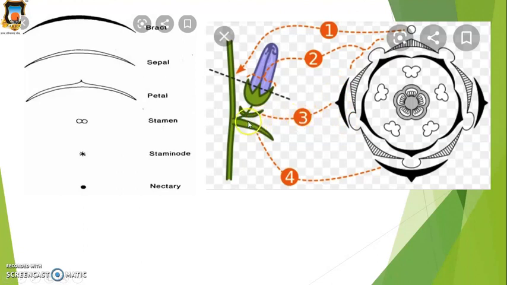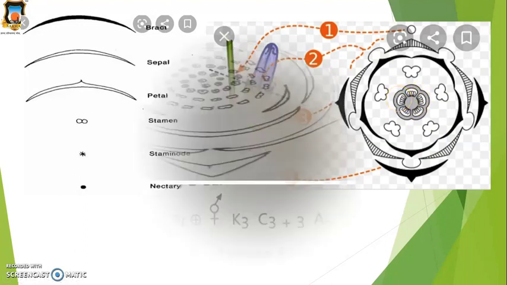So the third one shows the bracteolate present. Again fourth is the bract present, these are the signs. And then inside five petals are present, then 5 stamens are present, and these are the arrangement of gynoecium. So these are the floral formula and floral diagram.